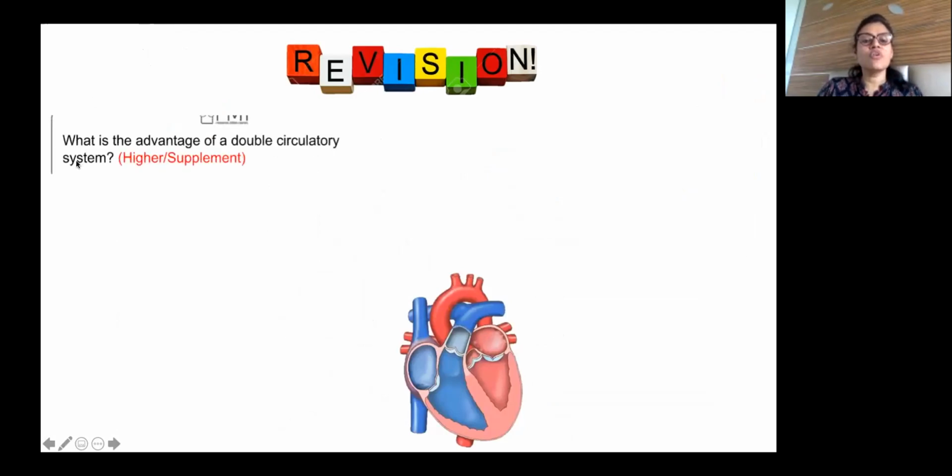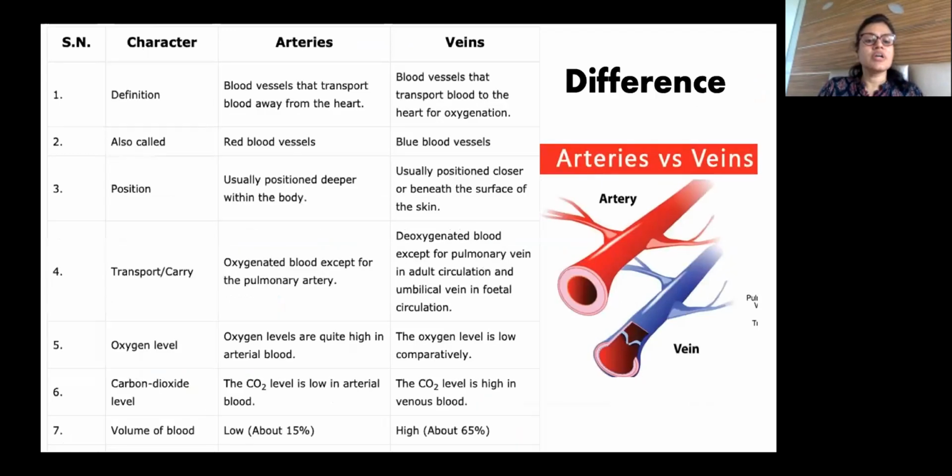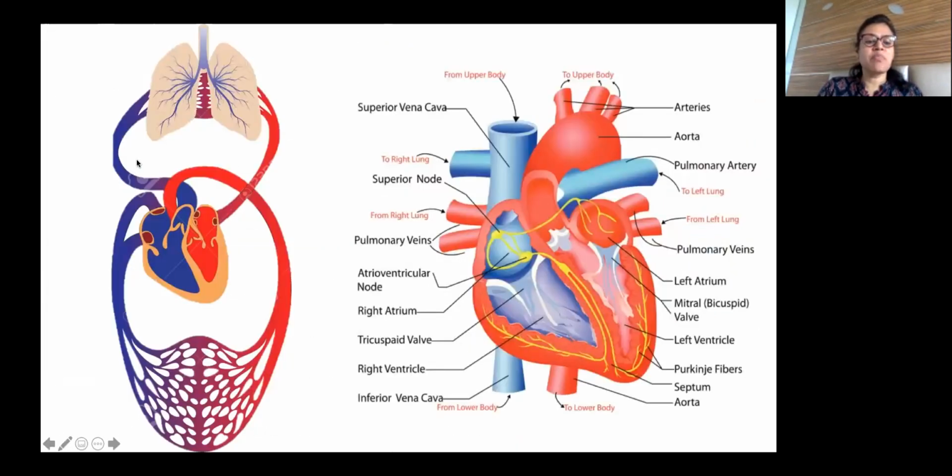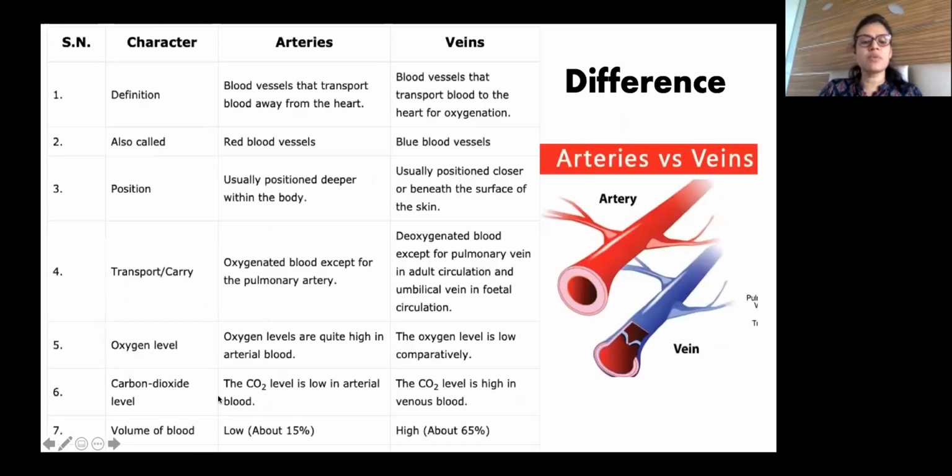What is the advantage of double circulatory system? You know that there is a systemic and a pulmonary circuit, which I forgot to tell you. In this diagram, this circuit is called pulmonary and this circuit is called systemic. So two circuits are there. It is called double circulation because blood comes to the heart twice in one complete loop, once from the lungs and once from the body. In mammals, we have double circulation.